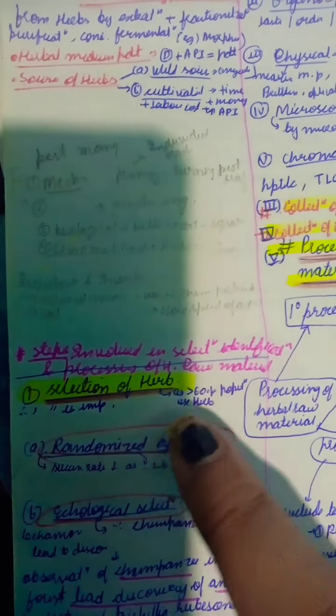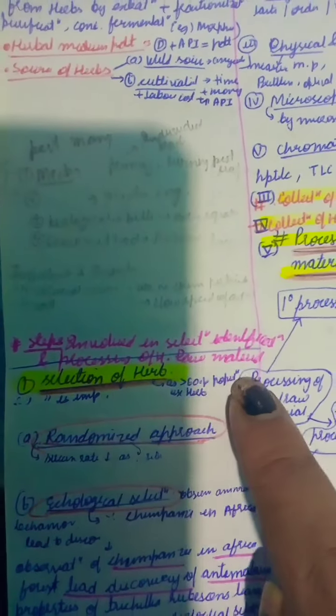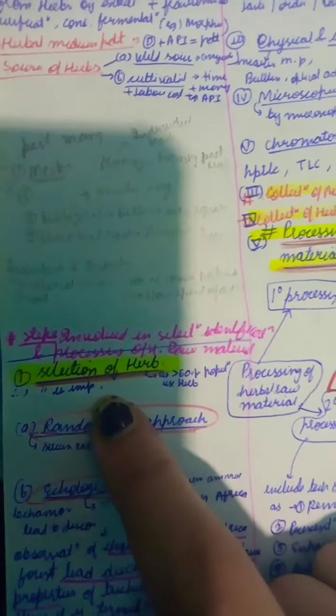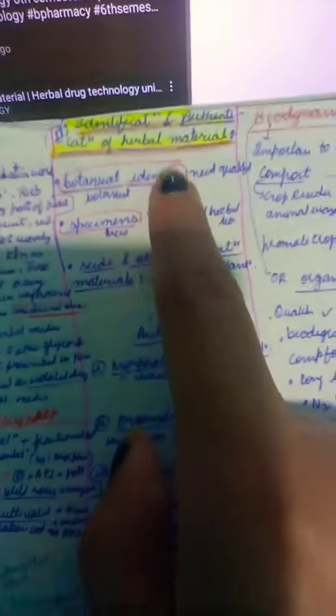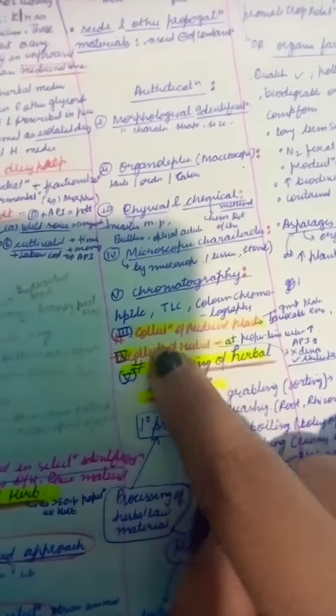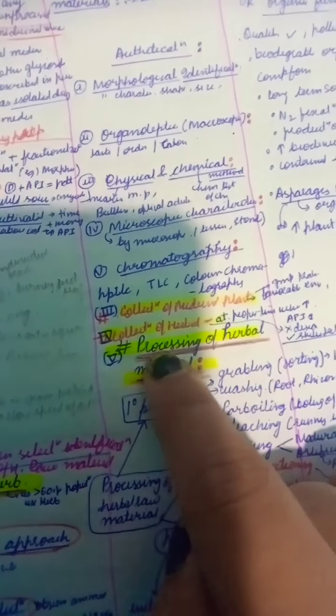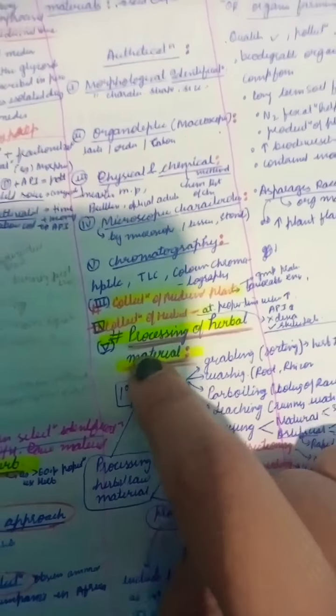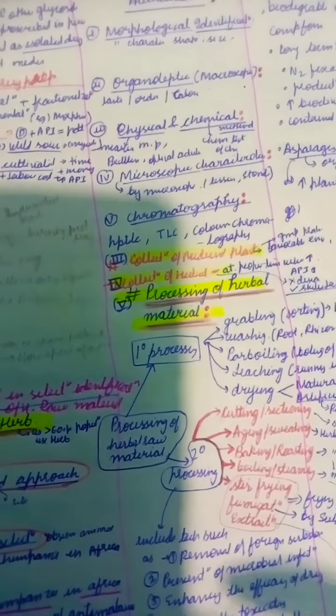Now, the steps involved in the selection and identification processes of raw material are selection of herbs, identification and authentication of the herbal material, and then collection of medicinal plants and collection of herbs, and processing of herbal medicine. We'll study that in the next lecture.